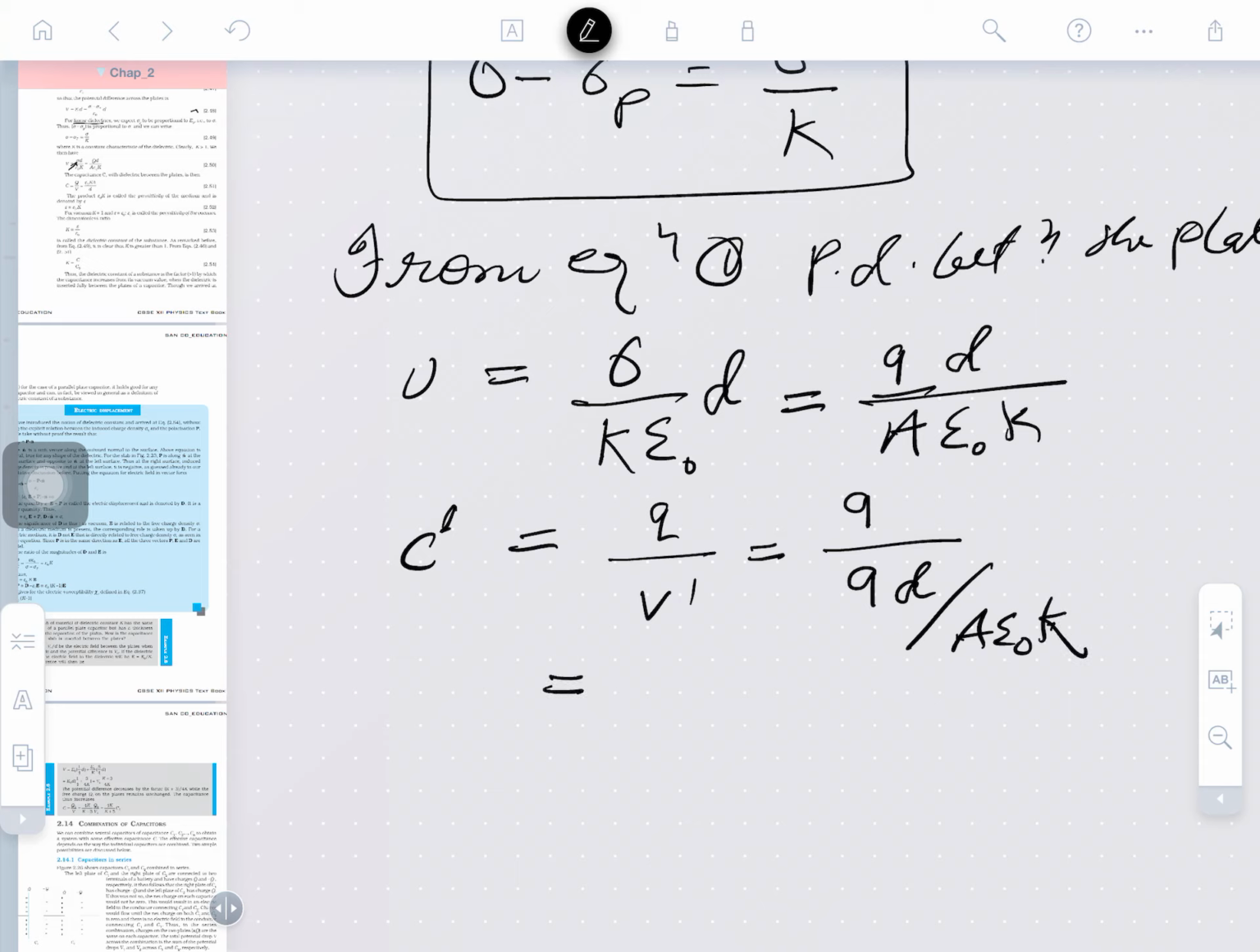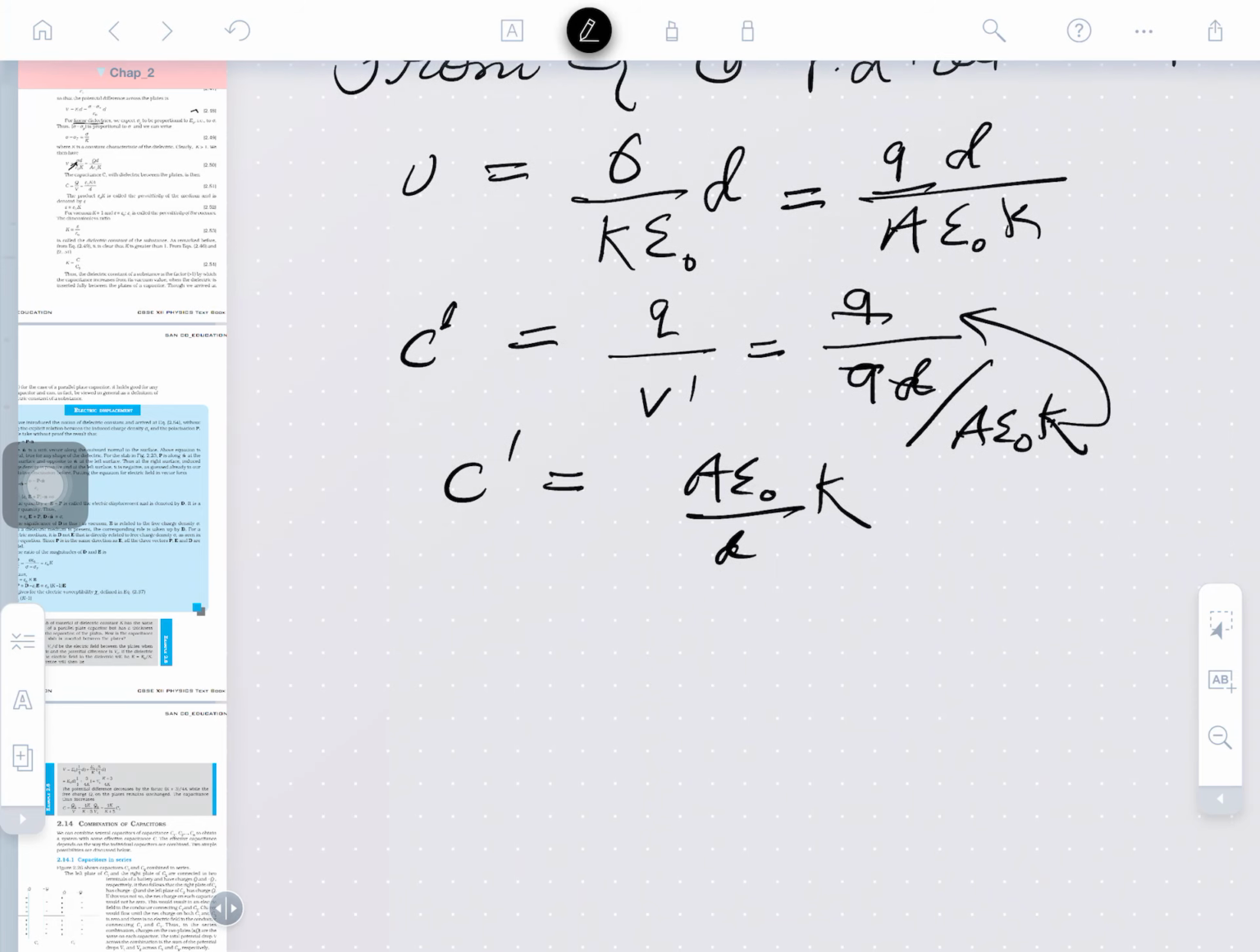So Q cancels, and this whole quantity will go in the numerator, A epsilon by d, and here K will come, and that is C dash. So it means the same thing is coming that we have derived here. This is the old capacitance, and this is the K here. So by inserting the dielectric material, the capacitance can be increased K times, that we have discussed. Epsilon upon epsilon naught is equal to K.